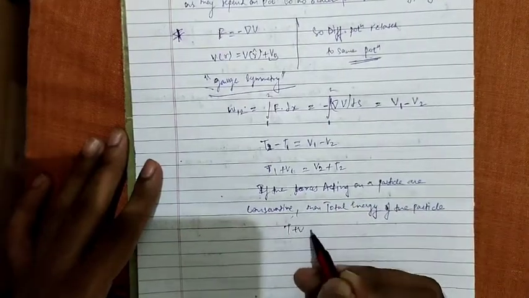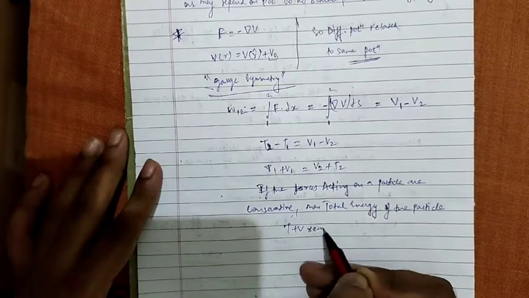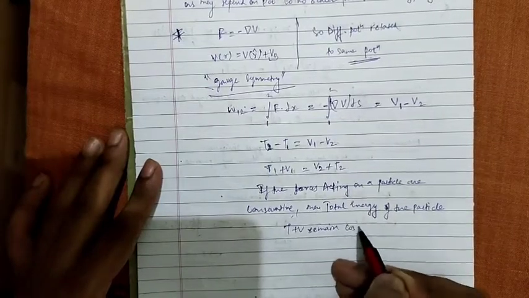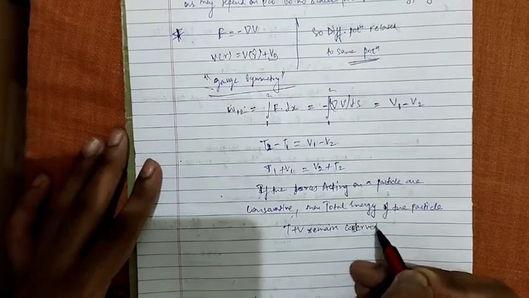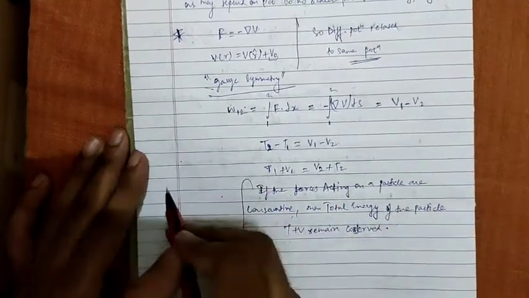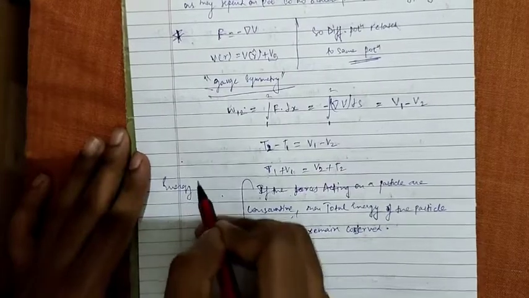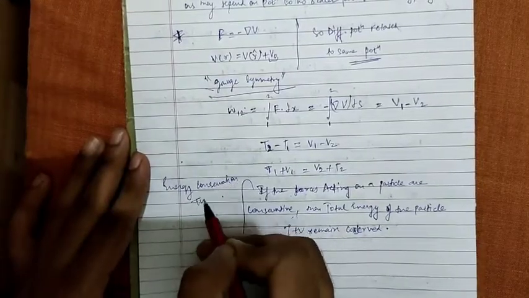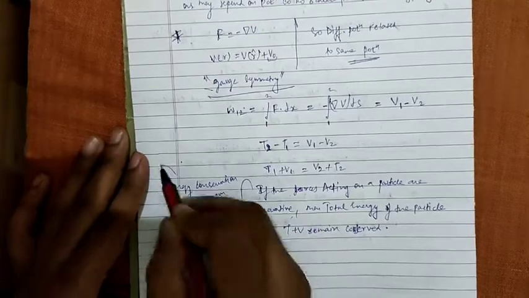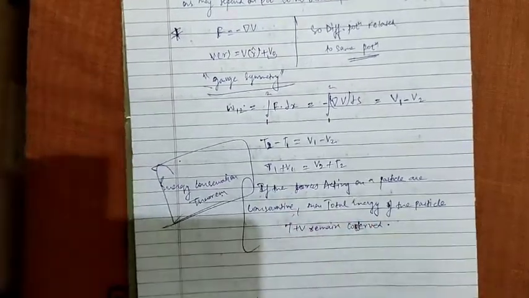T plus V remains conserved, and this is the energy conservation theorem for a particle. Okay, thank you.